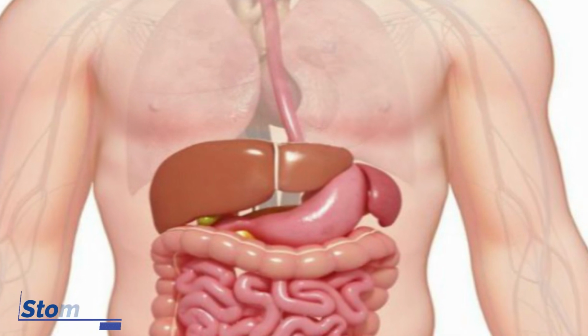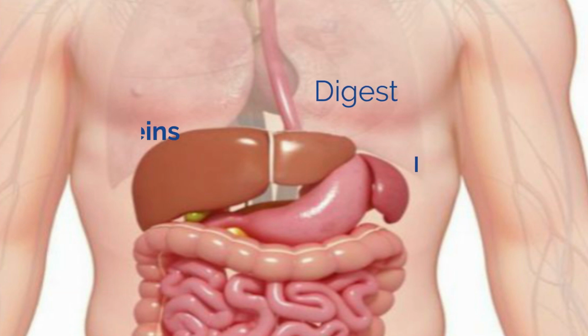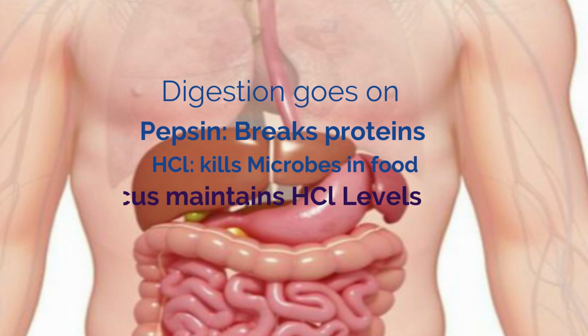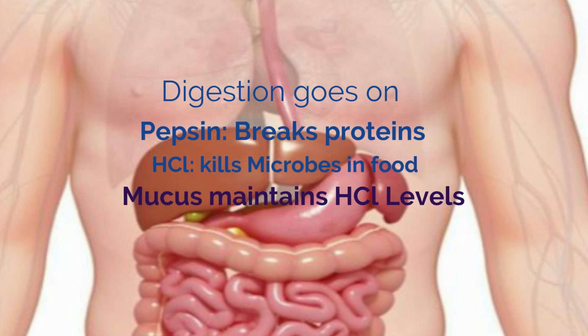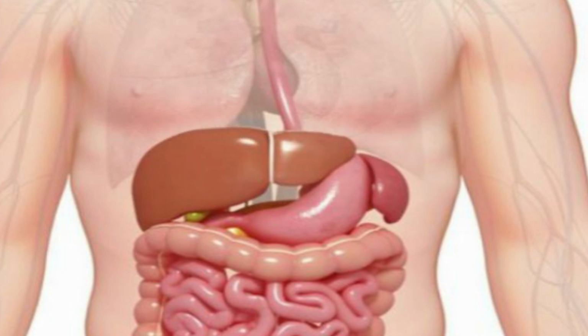At the stomach, food gets churned with gastric juices and HCl. Now here, digestion of food goes on with the help of an enzyme called pepsin. Most proteins are broken down into smaller molecules. HCl kills microbes in food. Mucus maintains the level of HCl. Excess release of HCl causes gastric problems. In fact, there are many disadvantages.